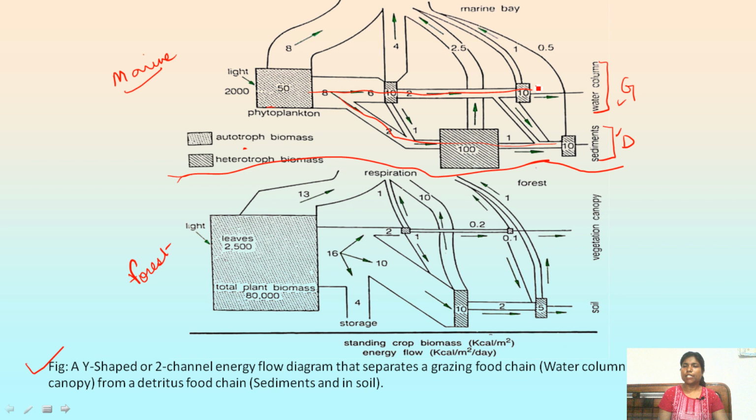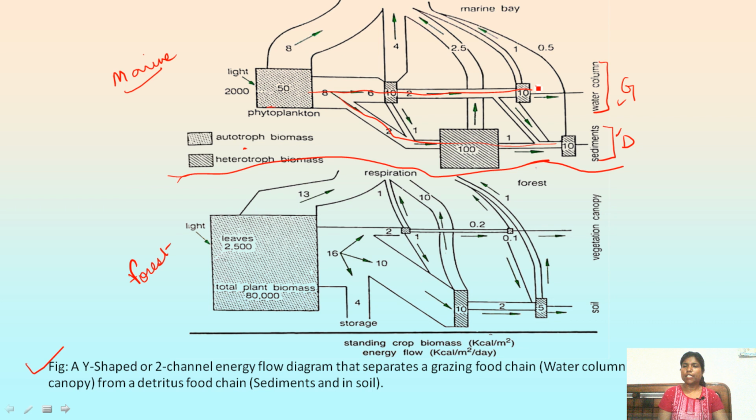So what you can observe is that in marine ecosystem, the major energy flow pathway is the grazing food chain, right? Whereas in forest, the major pathway of energy flow is this one, the detritus food chain. So these are the differences between marine and forest ecosystems, right?